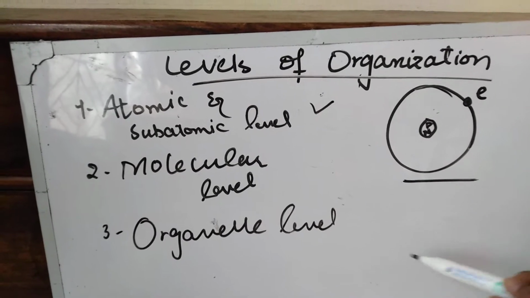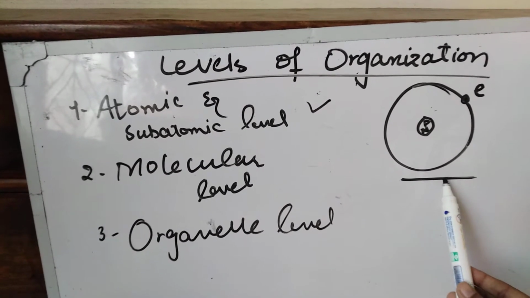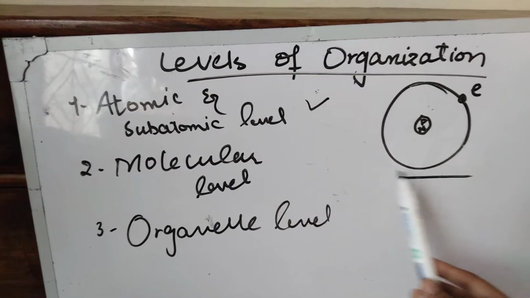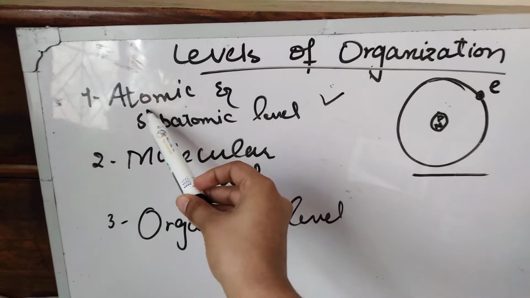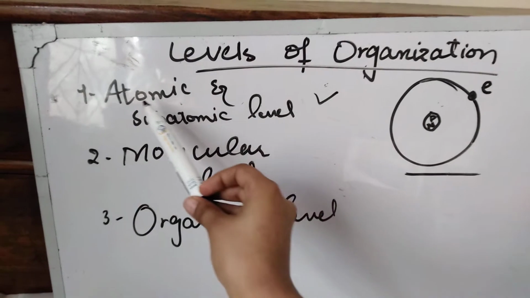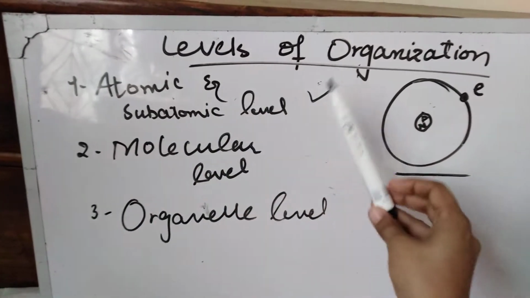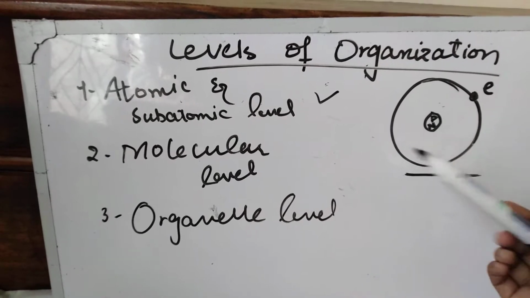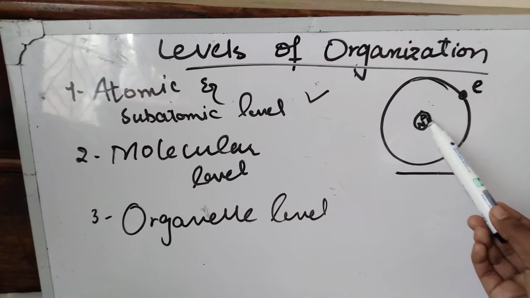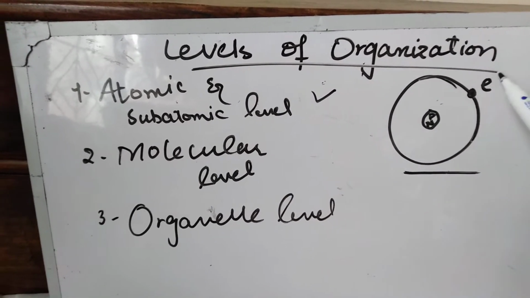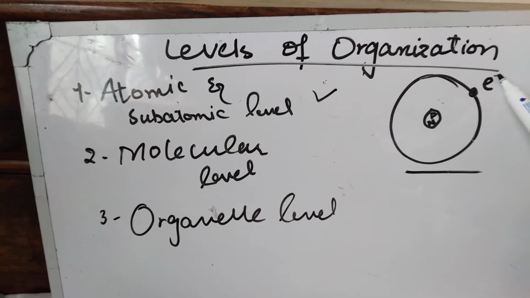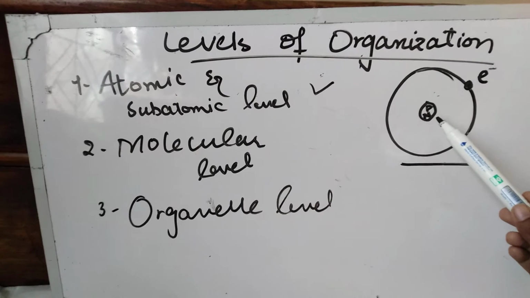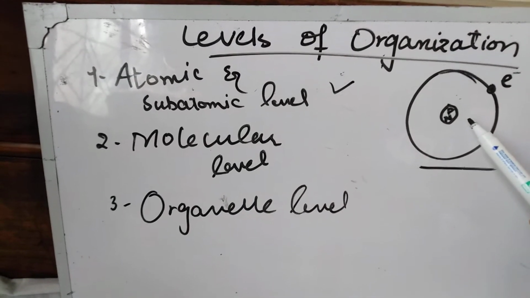It means all the things which came into being are made up of atoms, and the level is known as atomic level. And how can the atomic level be made? Atomic level can be made by subatomic particles. And what are subatomic particles? Proton, neutron, and revolving electron. Electron has negative charge, proton has positive charge, and neutron has no charge.